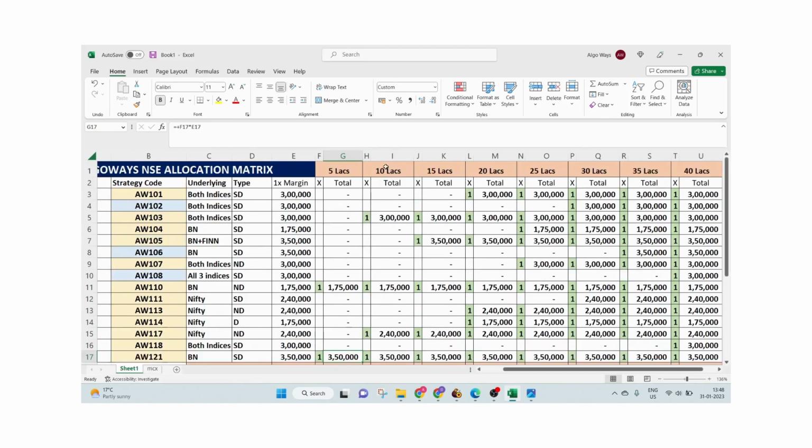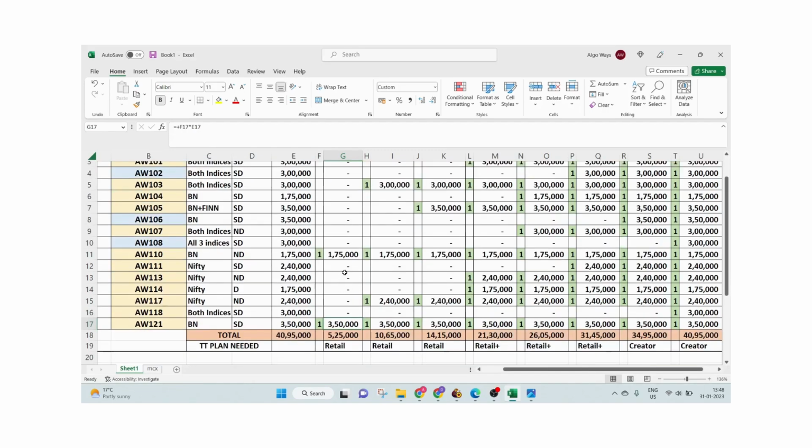Now all the subsequent portfolios above this, above 5 lakhs, 10 lakhs, the next portfolio will contain all the strategies of the previous portfolios. So there will not be any difference such that one strategy is in the 5 lakh portfolio and it is not in the 25 lakh portfolio. These 2 strategies will be in all the portfolios from 10 lakhs to 40 lakhs onwards.